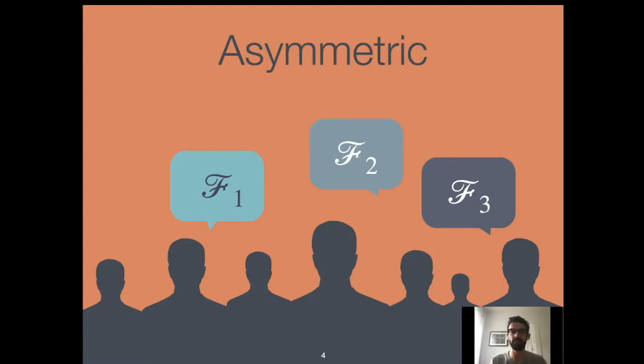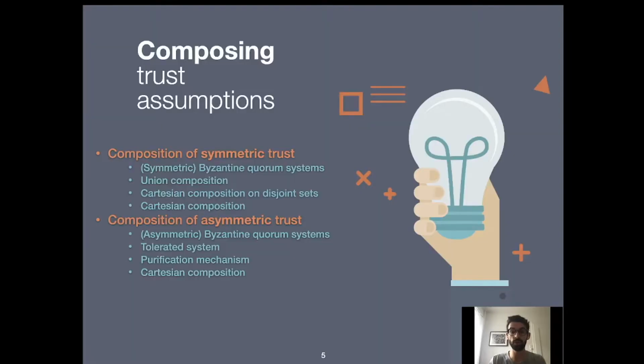We were driven, in fact, by the question of how it is possible to compose different blockchains with the same underlying model of trust. In this work, we give an answer to this question by showing how to compose different trust assumptions. In particular, we show deterministic rules that are able to join together fail-prone systems. We do so in both the symmetric model of trust and the asymmetric model of trust. Let's start then with the symmetric model of trust.